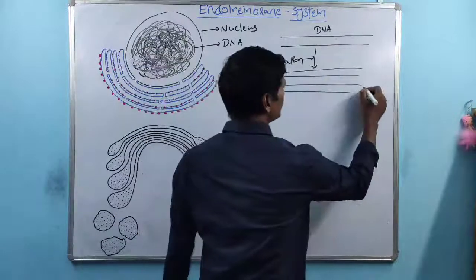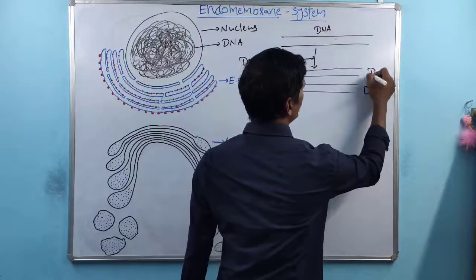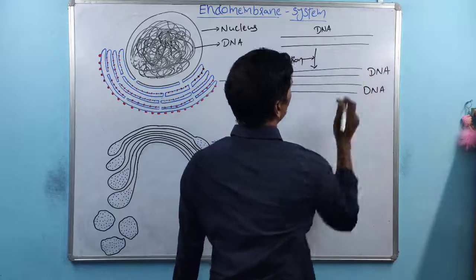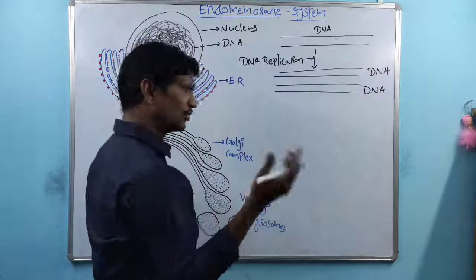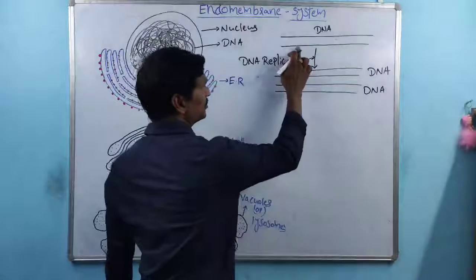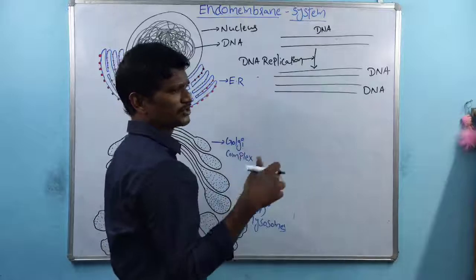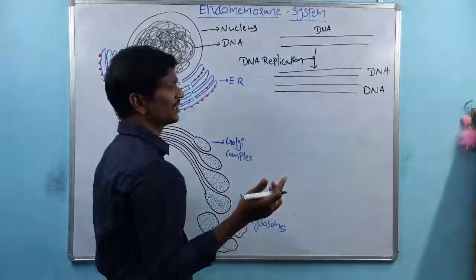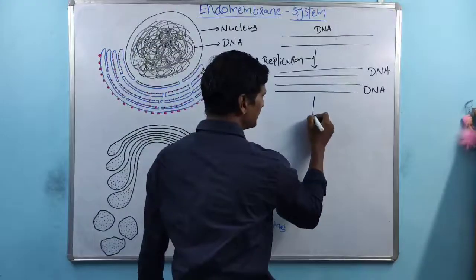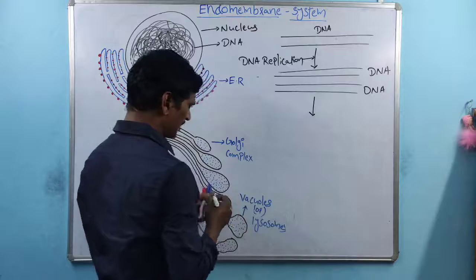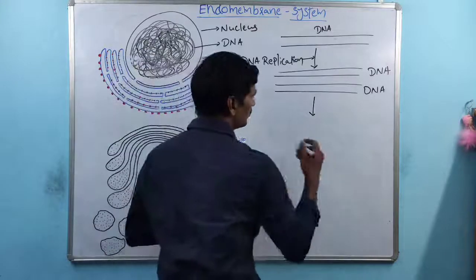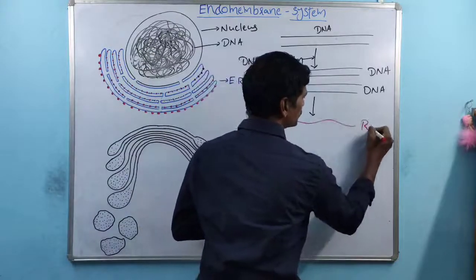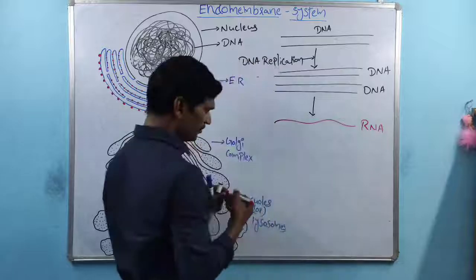Right? This is the DNA, and this is also DNA. One DNA molecule synthesizes two DNA molecules, because during DNA replication, one copy produces another copy. Again, the DNA is involved in the synthesis of RNA. Suppose this is the RNA, right? From DNA, RNA